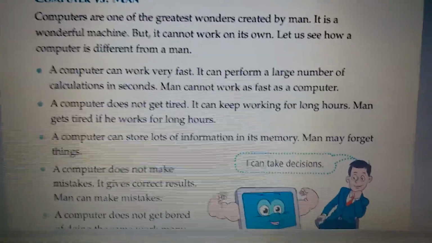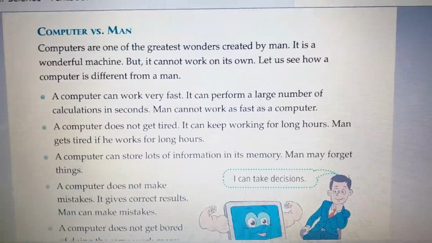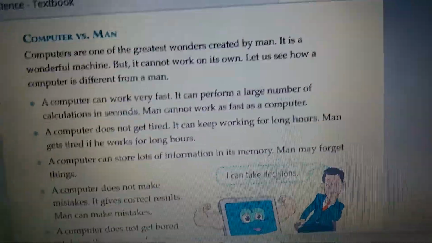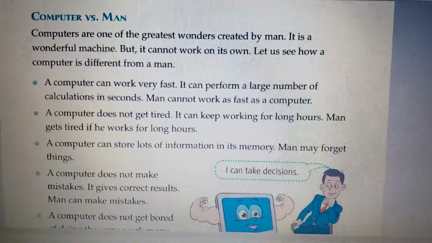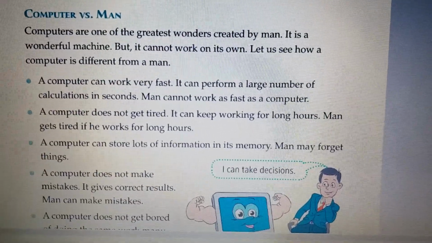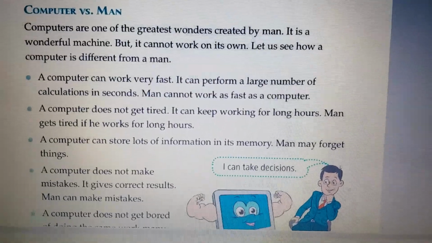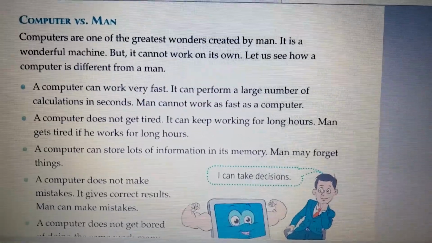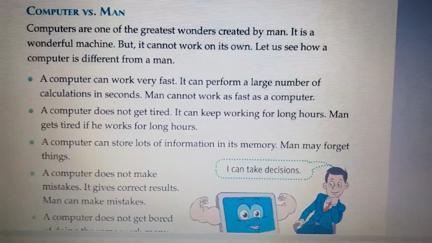The highlights of the edges of computers over human beings: computers are very fast compared to men. Means they do work very fast. They can perform a number of calculations. They never get tired. They store lots of information, and they never make mistakes. So we are going to do this computer versus men. You all have to read it properly, okay?